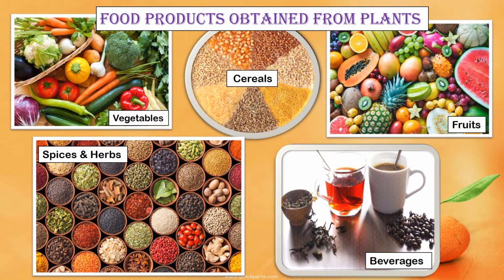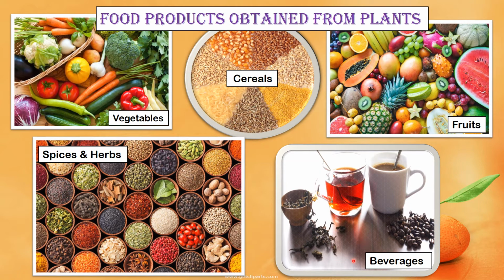Spices and herbs. A spice is a dried seed, fruit, root, bark or vegetative substance that we use as a food additive for giving flavor to the food. It is also sometimes used as a preservative to prevent the growth of harmful bacteria. For example, mustard seeds, black pepper, coriander, cinnamon and clove are some spices commonly used in our food. Herbs are used for medicinal purposes. For example, basil leaf is a common herb and it can also be used for flavoring food.